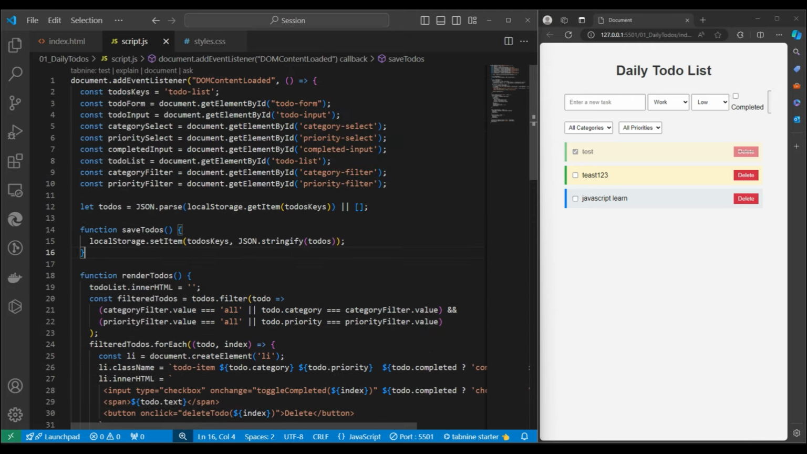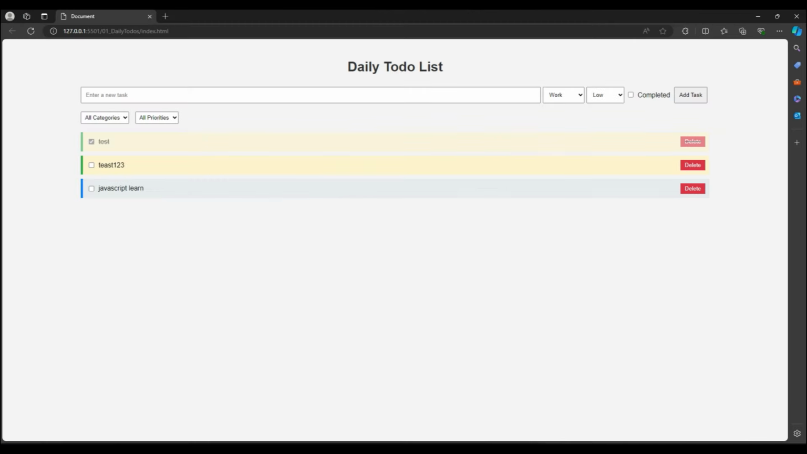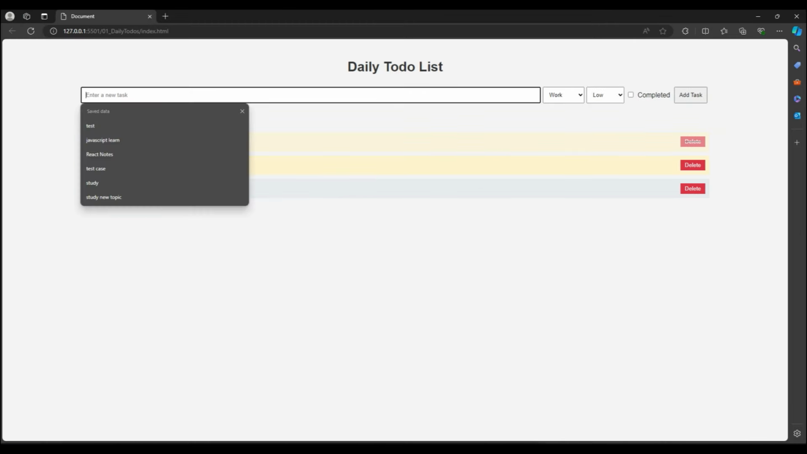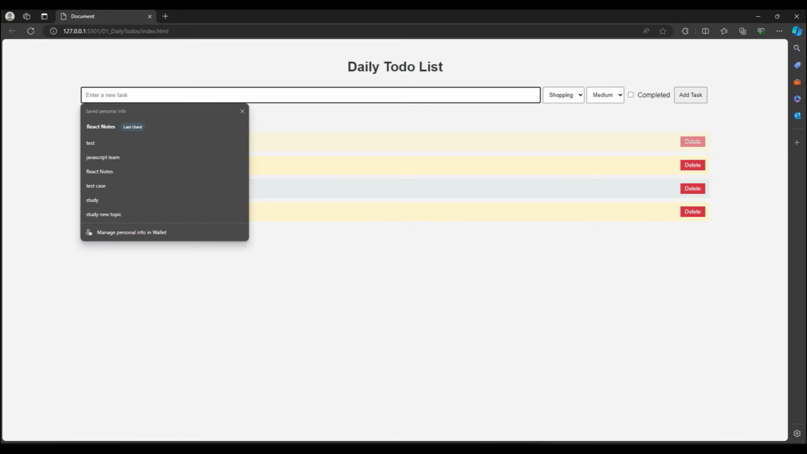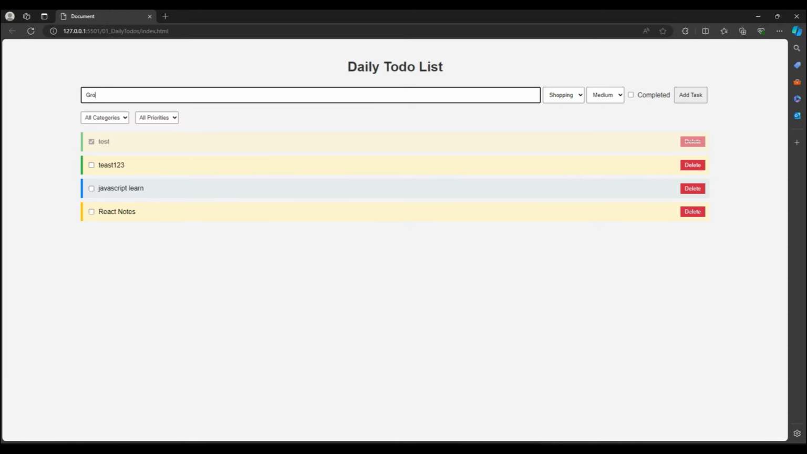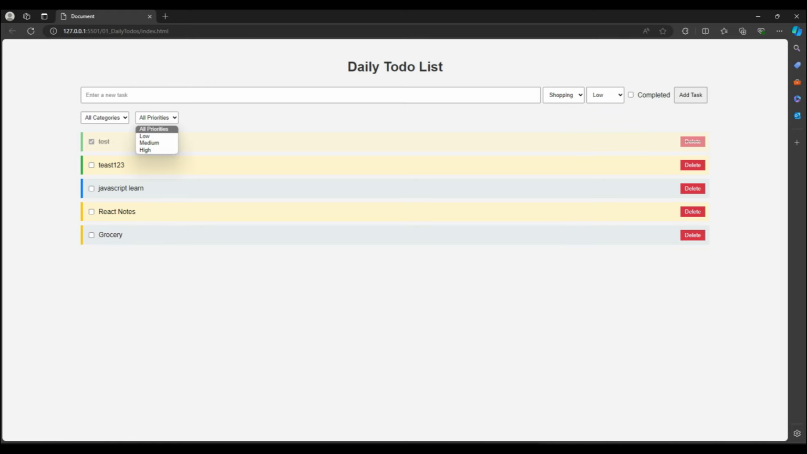So that's it, guys. Our program is ready, right? We can test it. Over here, suppose I want to create notes, I want to write some notes, and I will simply say medium and click add task, and I get it, right? And suppose, okay, shopping, I did it, sorry. So I will simply say grocery, okay, and shopping, and this is low priority, and I add it, and this is coming. That's great.